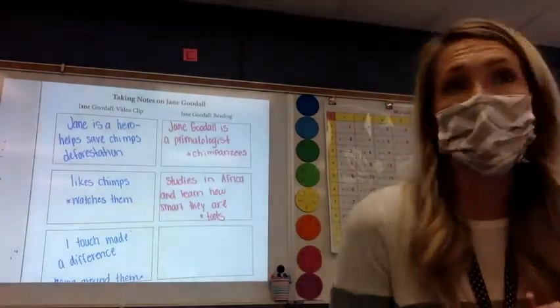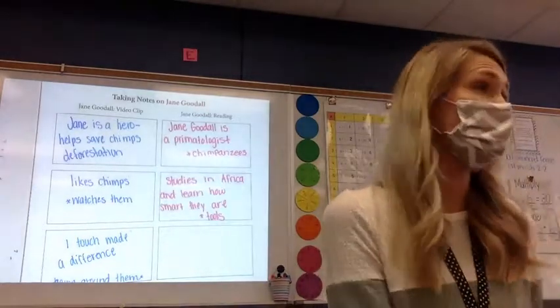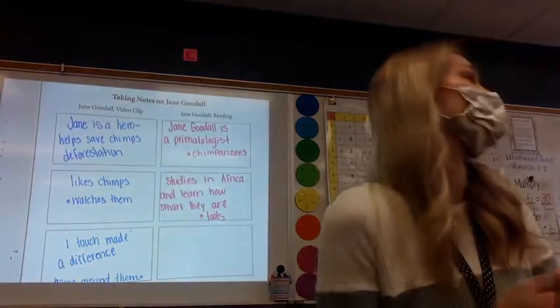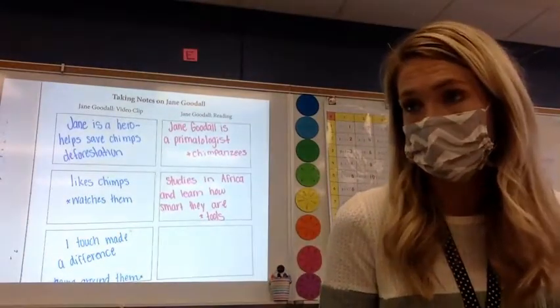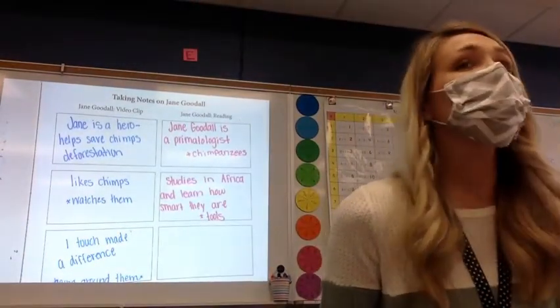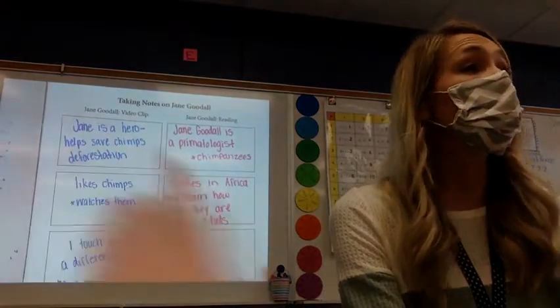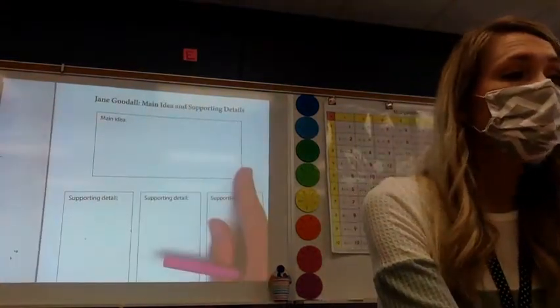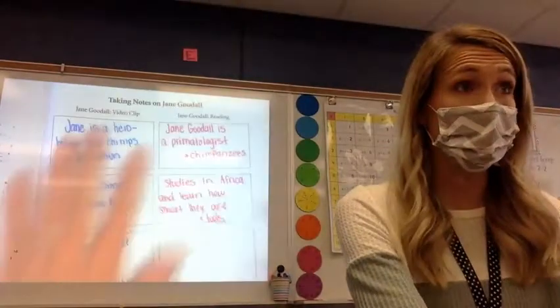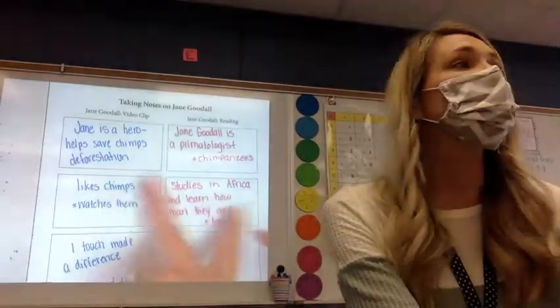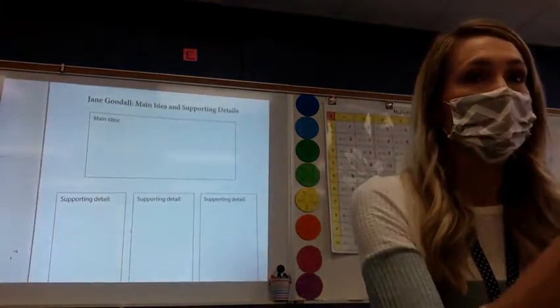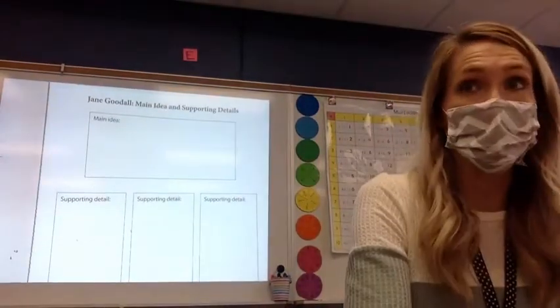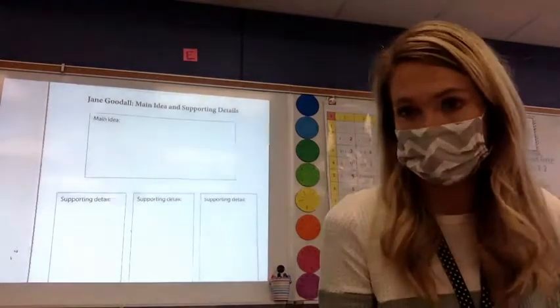Because when we learned about her schooling, it was about that. When we learned about her childhood, it was about that. Being in Africa, what she learned. It all came back to her being an activist for those chimps, right? That's a huge piece. We will all write down our main idea together, and then you're going to go back to this page and find things that stood out in both of them and write them down as supporting details. What are things that we read about Jane Goodall that showed she was an activist?